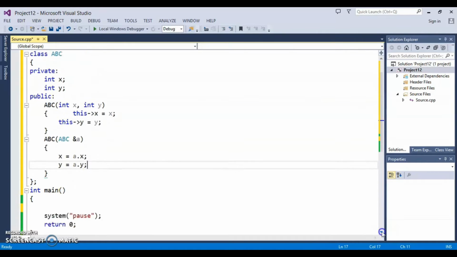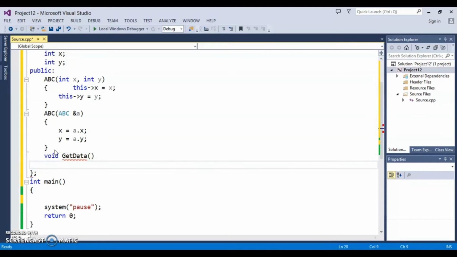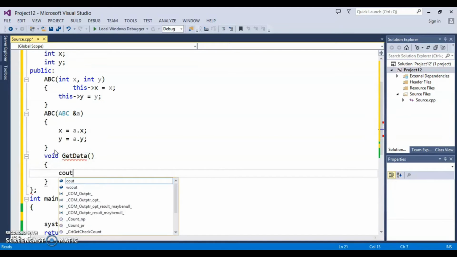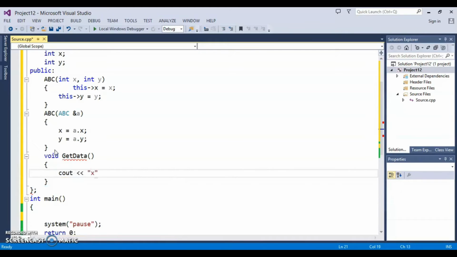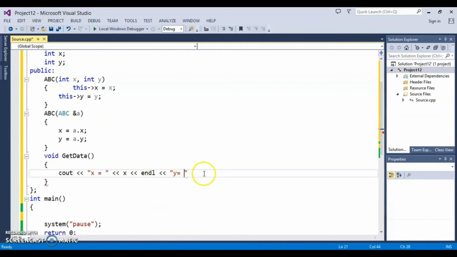Now let's say the class has another function, just to display, just to print the value of x and y. So let's say void get data, and cout x is equal to x, go to the next line, y is equal to y, go to the next line. So this is our get data function.